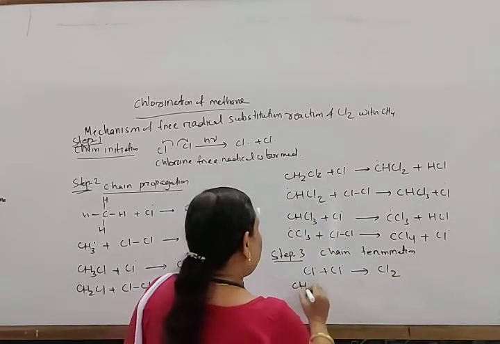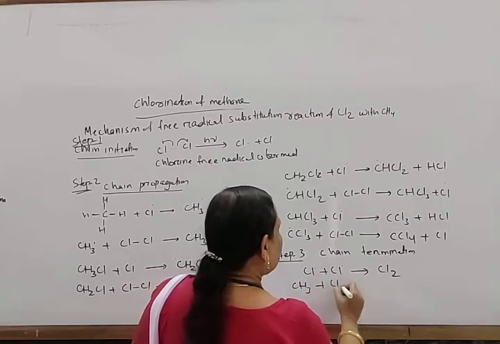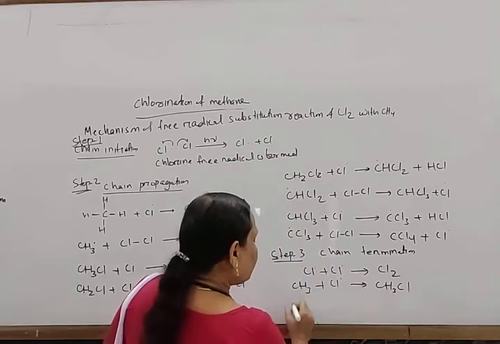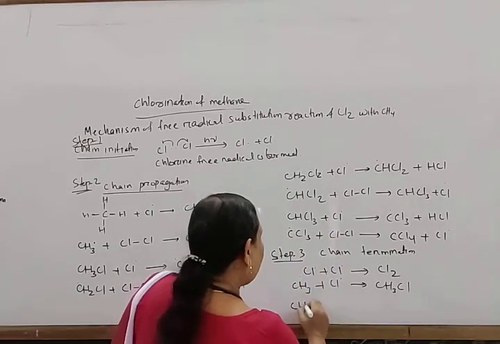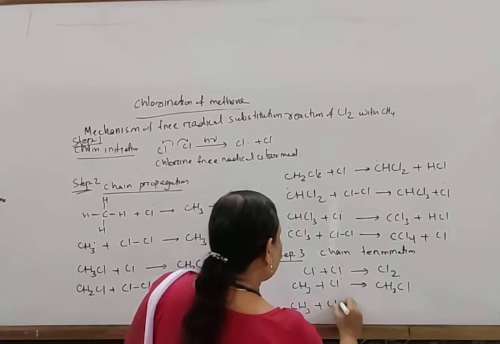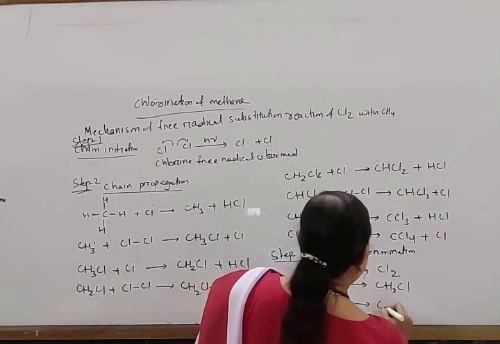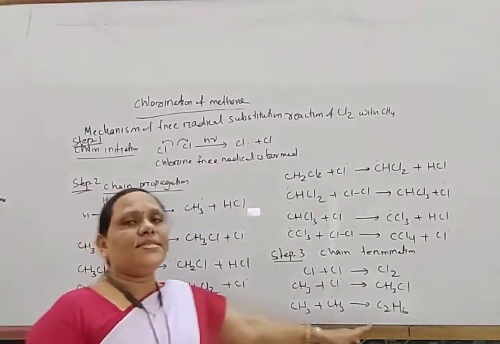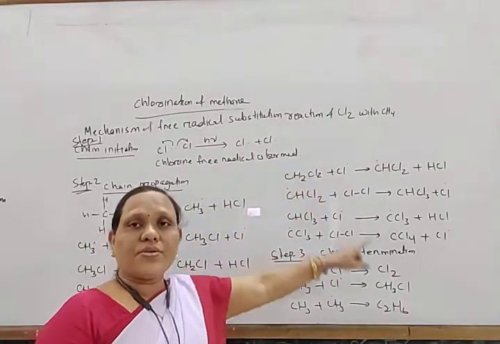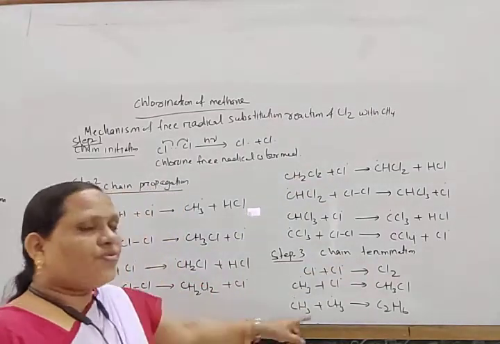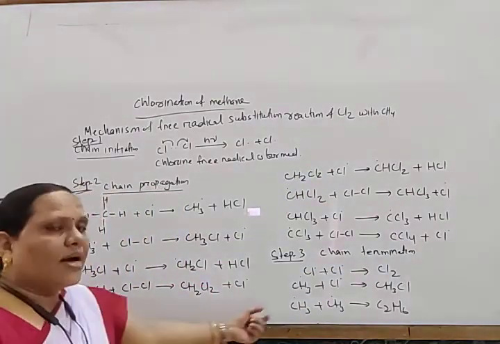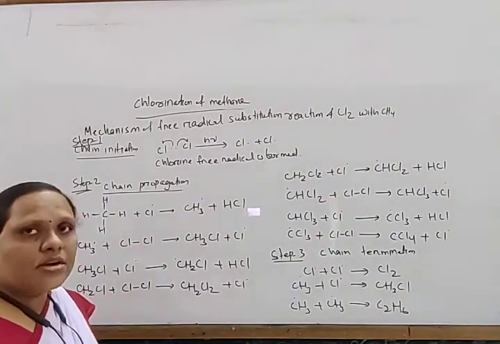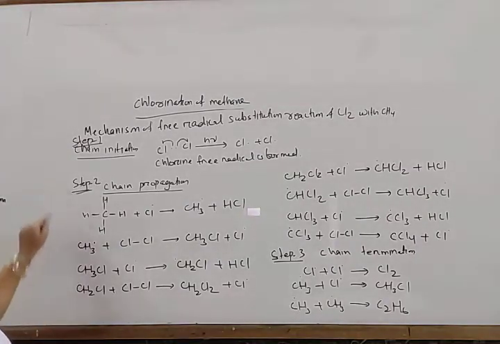In some cases, methyl free radicals combine with chlorine free radicals to form methyl chloride. And in some cases, this methyl free radical combines with another methyl free radical to form ethane. So in this way, different side products are also formed, along with the halogen compounds, some alkanes are also formed. This is the chain termination, after which the reaction is completed. Okay, so note down this.